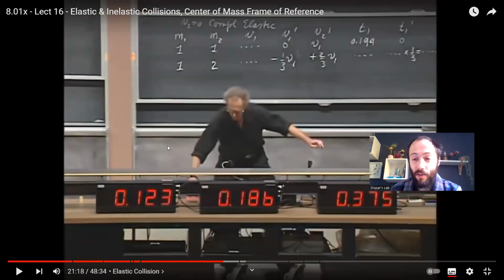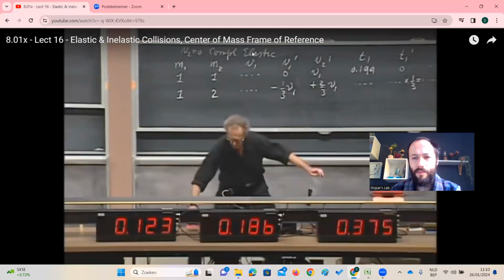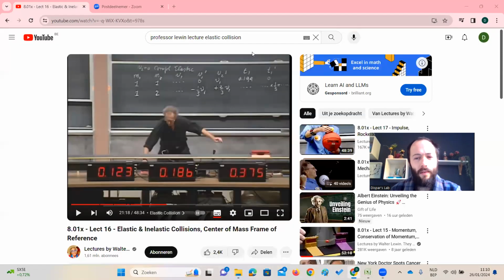I mean, 470 grams versus 482, almost equal masses. We know that collisions between equal masses mean that cart 1 will come to a full stop. Well, that's my question. Thanks for watching.